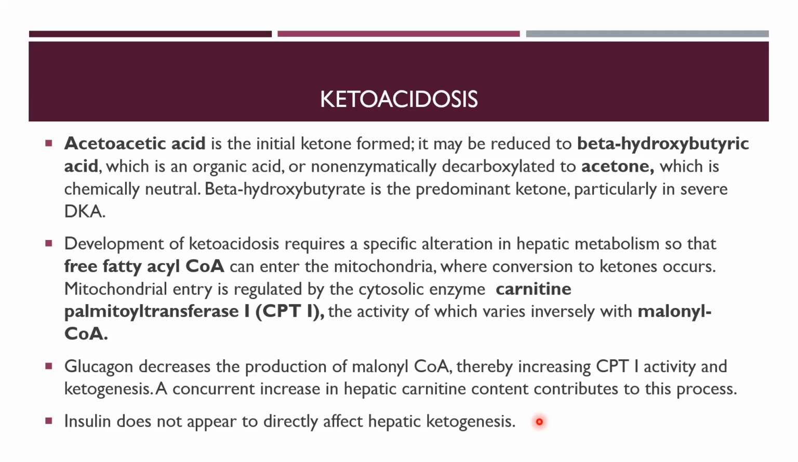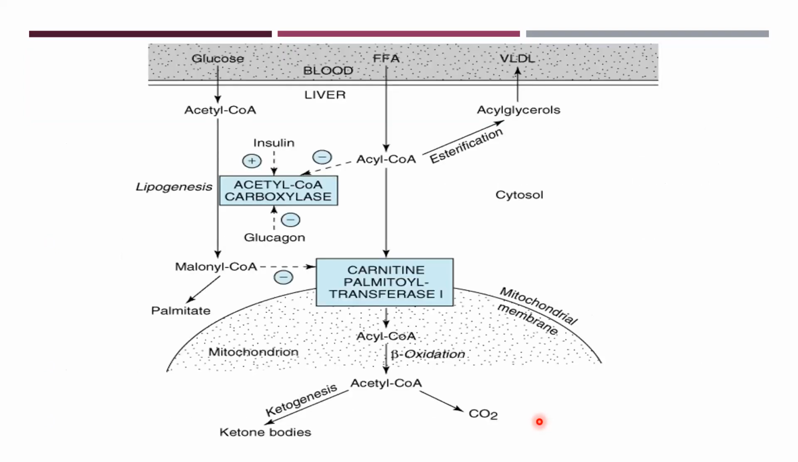Glucagon decreases the production of malonyl coenzyme A, thereby increasing CPT1 activity and ketogenesis. A concurrent increase in hepatic carnitine content contributes to this process, and insulin does not appear to directly affect hepatic ketogenesis. So here is the figure explaining the previous concept.